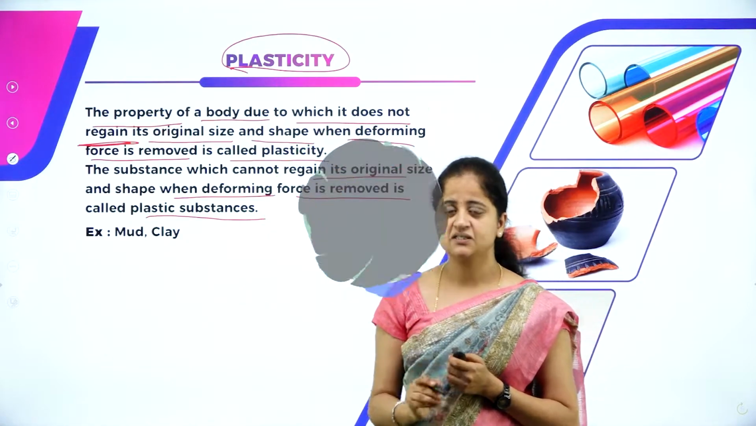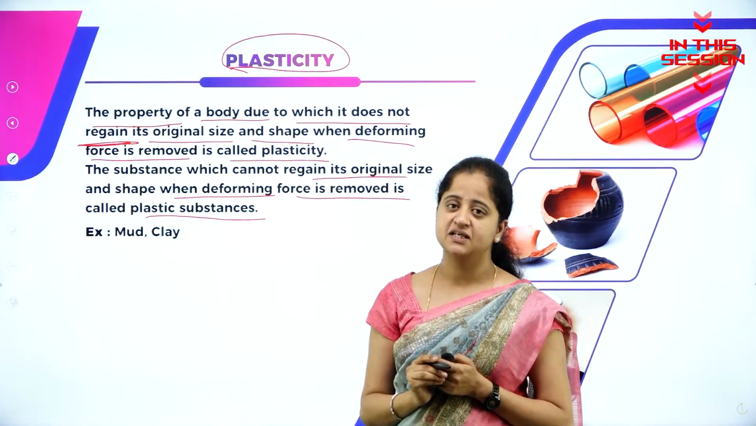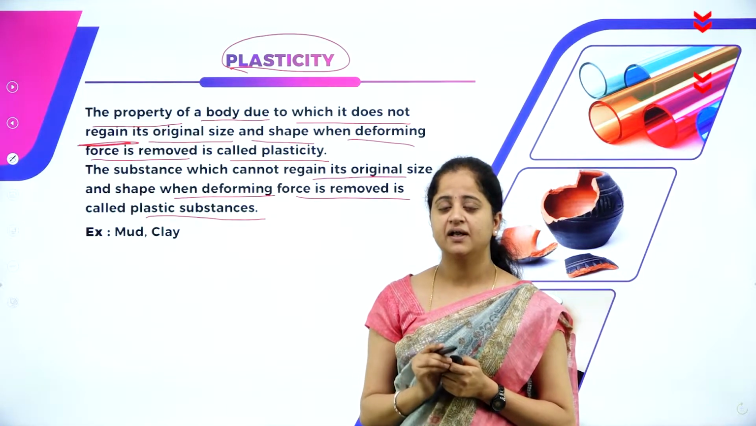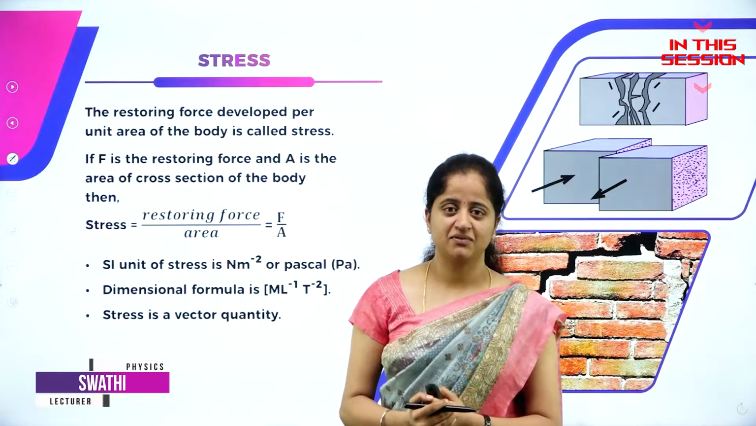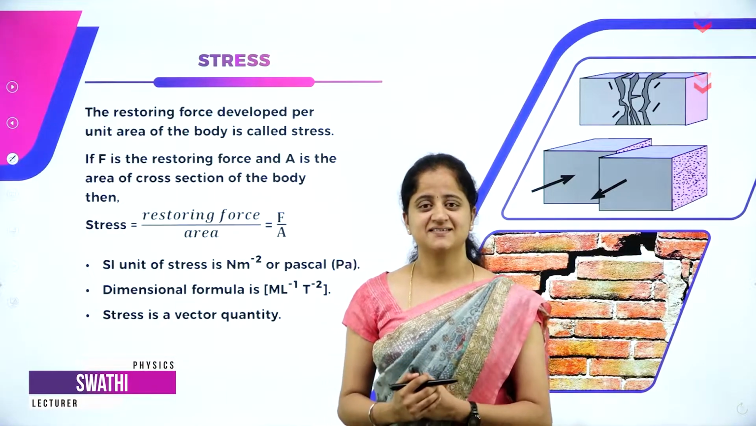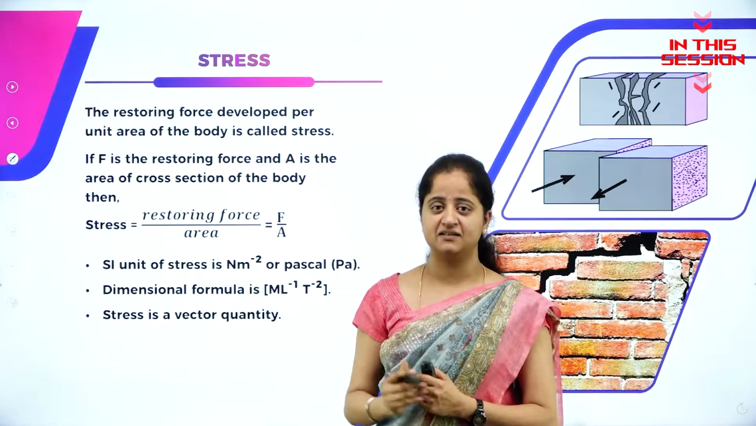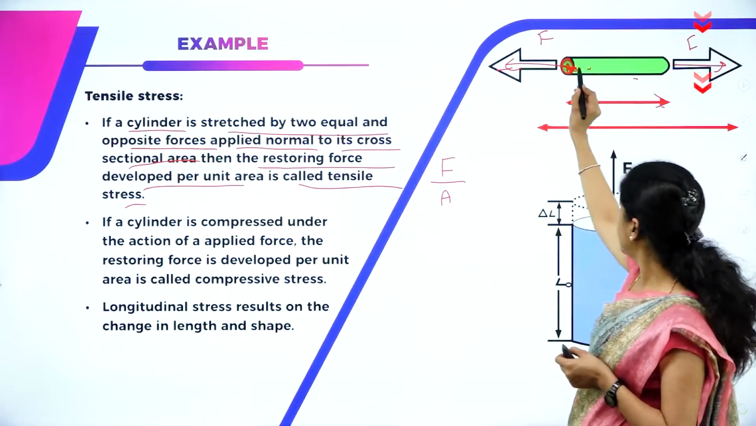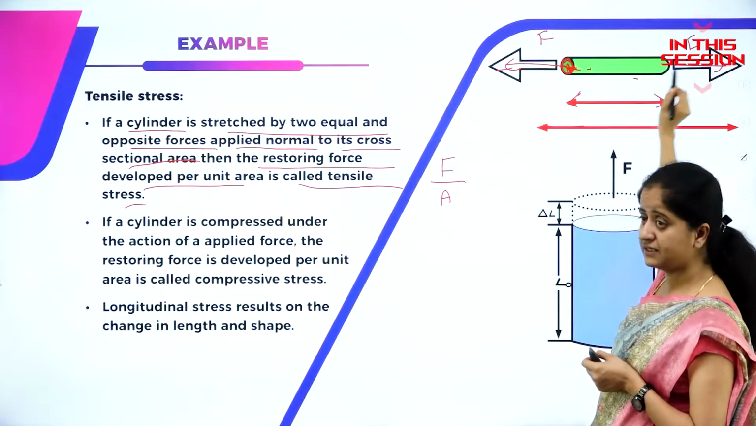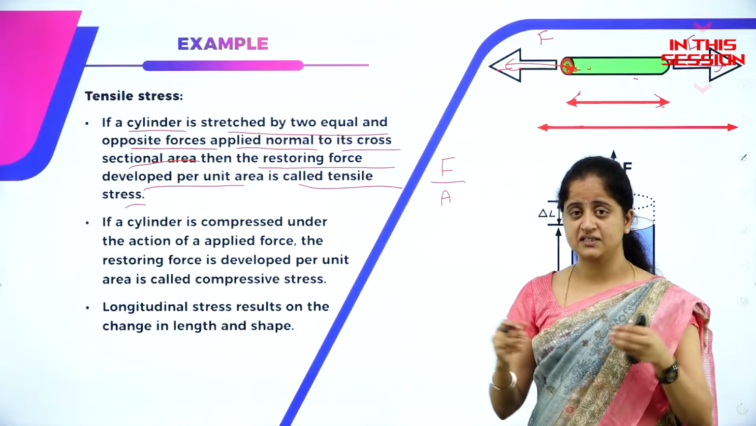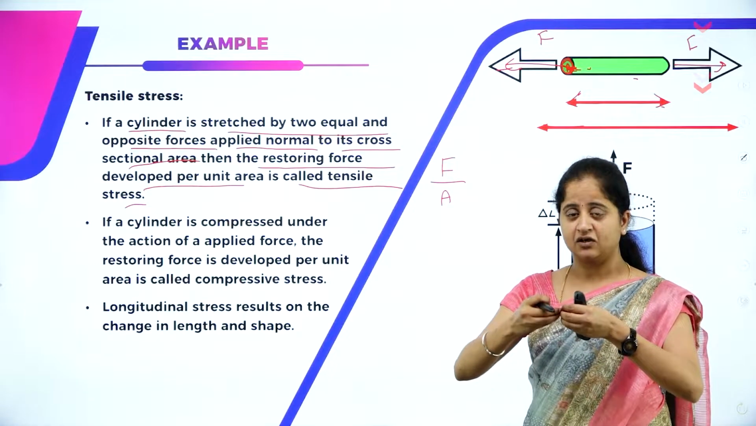The substance which cannot regain its original size or shape after the removal of deforming force is called a plastic substance. The word stress is also very much familiar to all of us, but this stress we are studying here is with respect to the behavior of materials. Here the forces are acting away from the faces, that is away from the cross-sectional area, and the force is normal to the cross-sectional area, which results in causing tension.